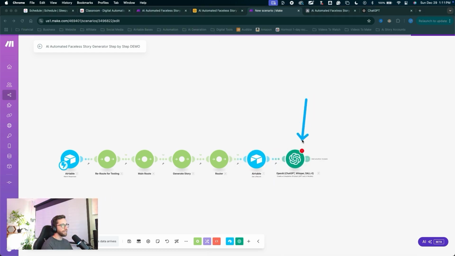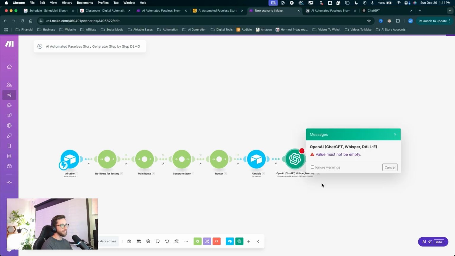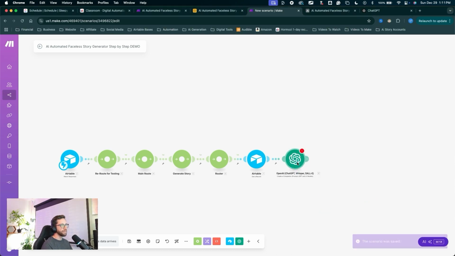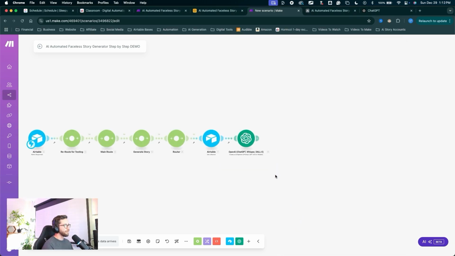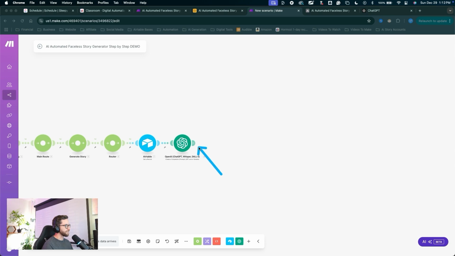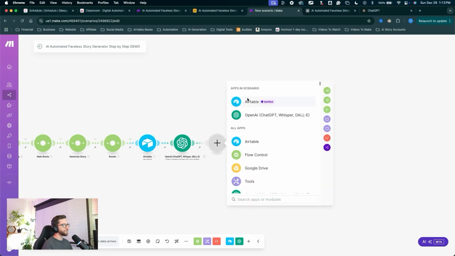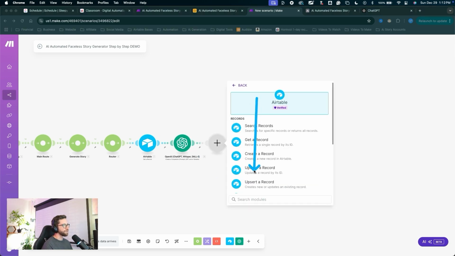Let's click OK. Now, if you get this little red bubble, you can click into that. It says value must not be empty. Click cancel, click back into the module and click OK. That'll clear out that small little glitch there. All right, let's move on to the next one. I'm going to click the plus to create a new module. This will be Airtable. We want to update a record.